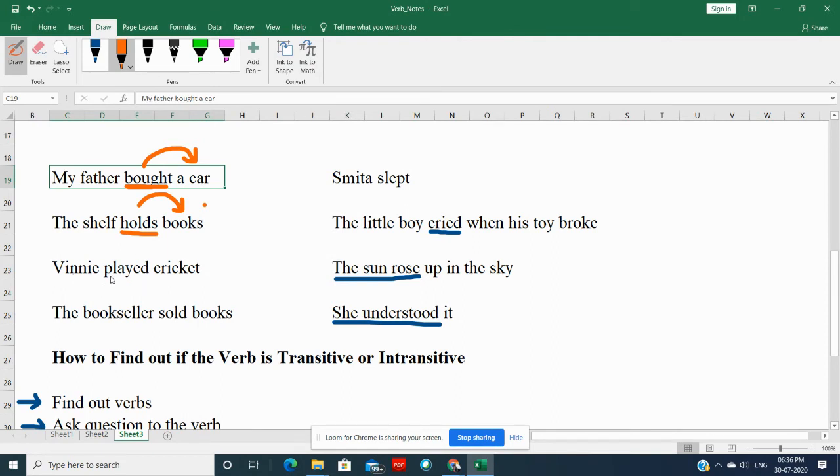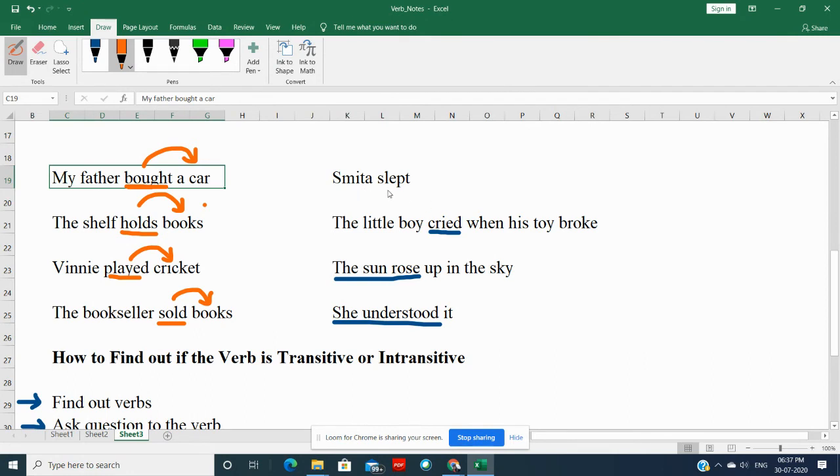Winnie played cricket. Played is your verb. By asking question to the verb, played what? You are getting answer, cricket. Now, the bookseller sold. Sold is your verb. Again, sold what? Books. So this is your transitive verb.